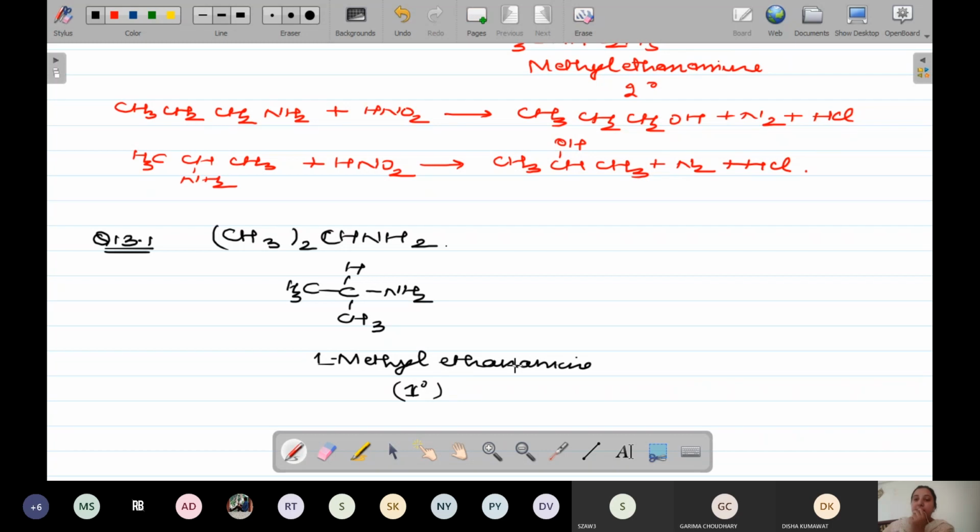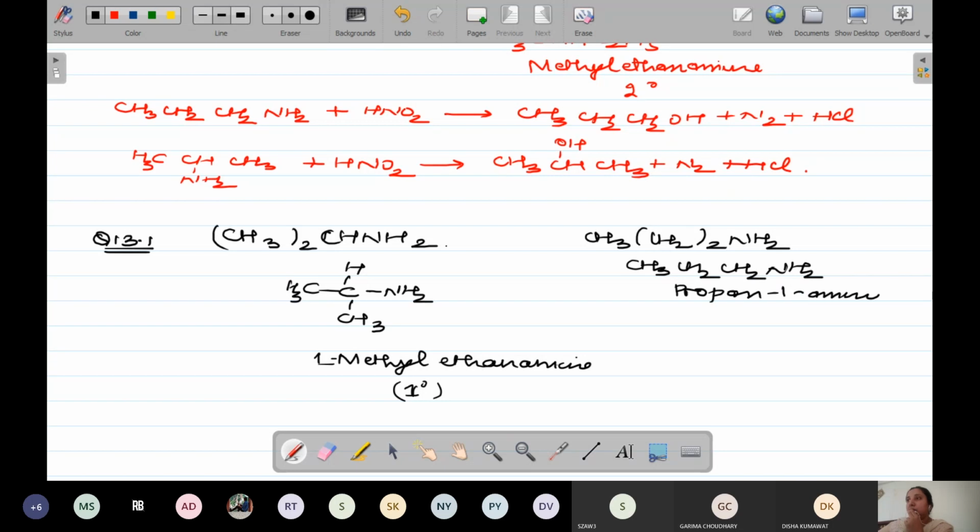Your next part says, if you have any problem in writing the IUPAC name, what you can do is make its expanded form and write it down. What will be its name? It is simple. Just now we have done propane 1-amine, and it will also be 1 degree.